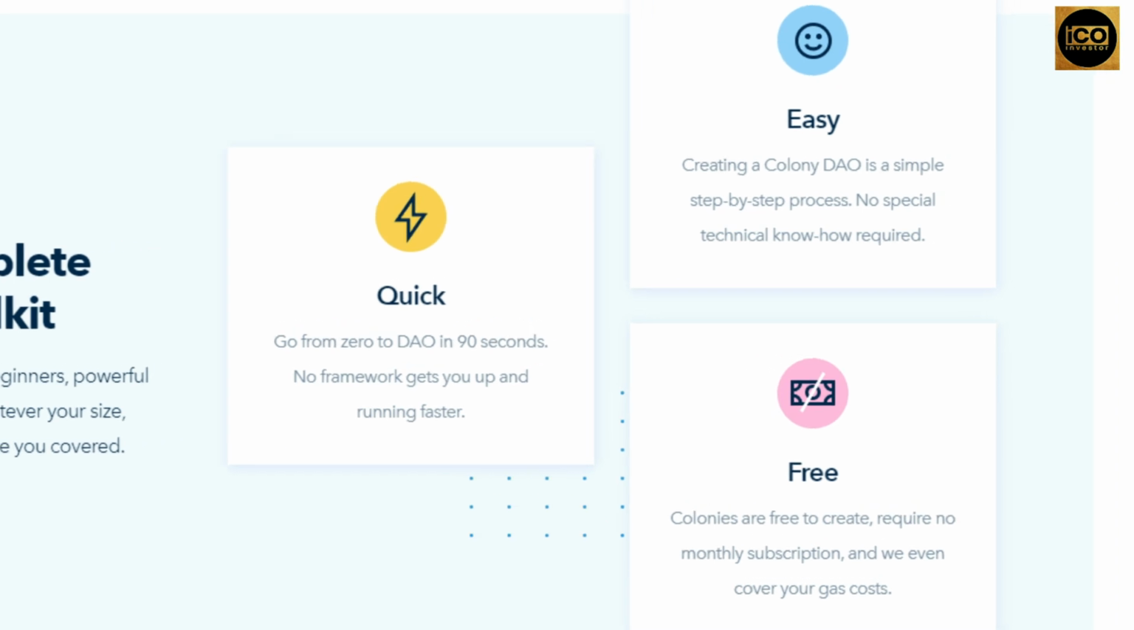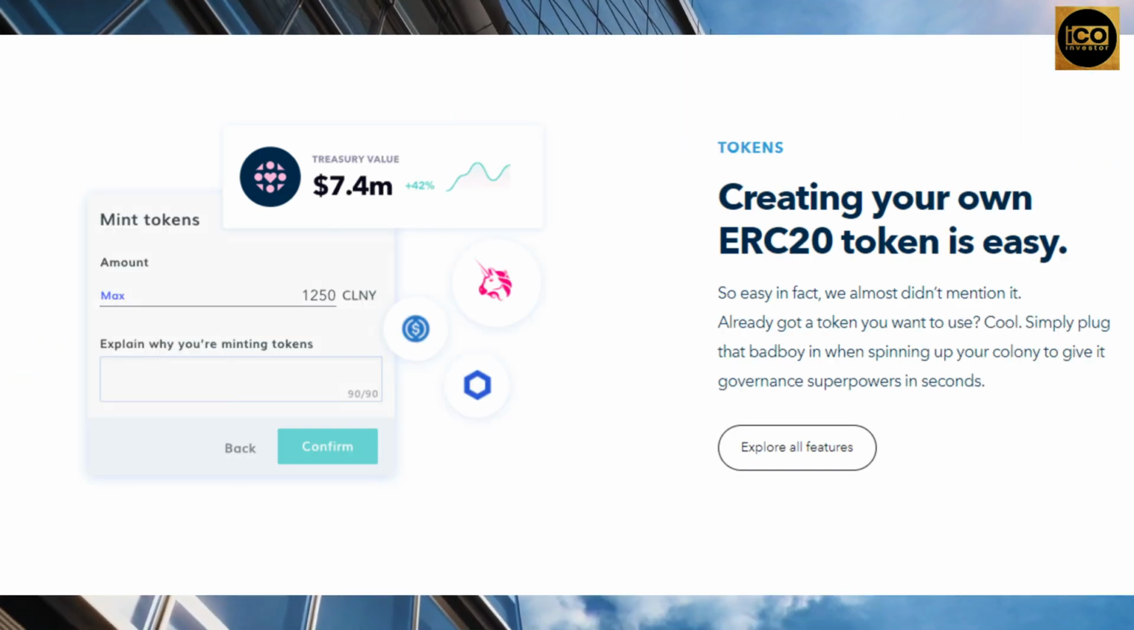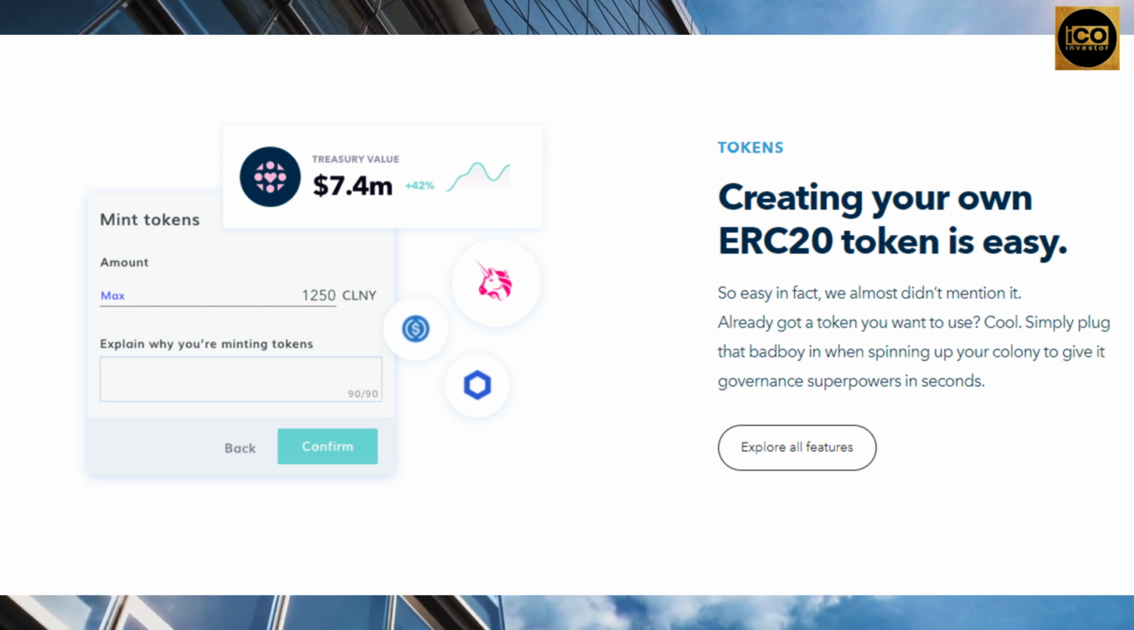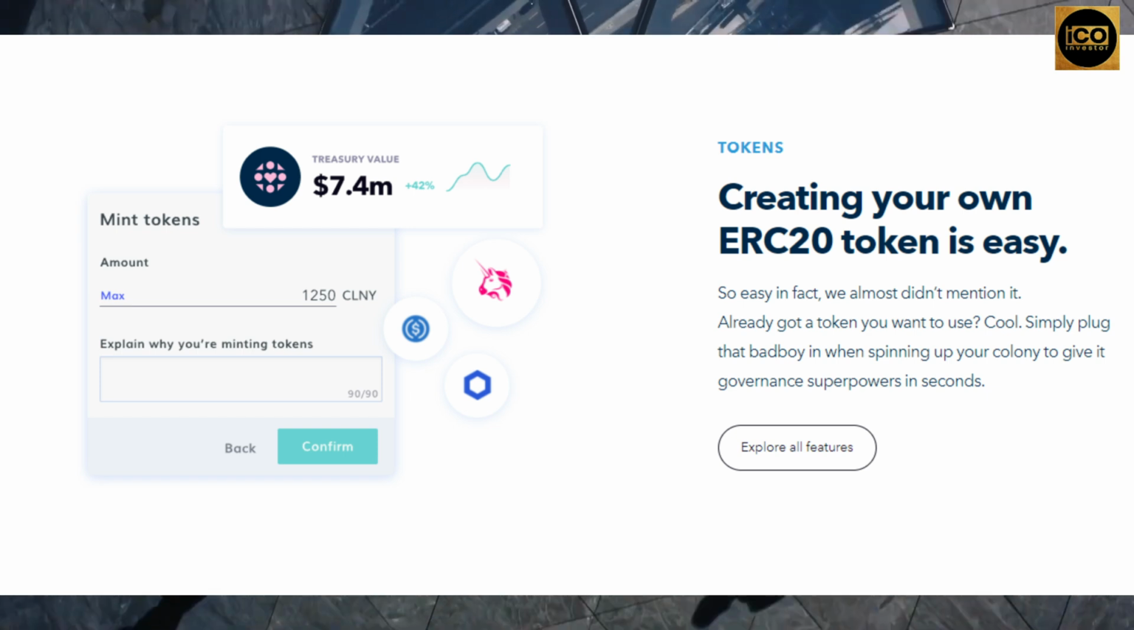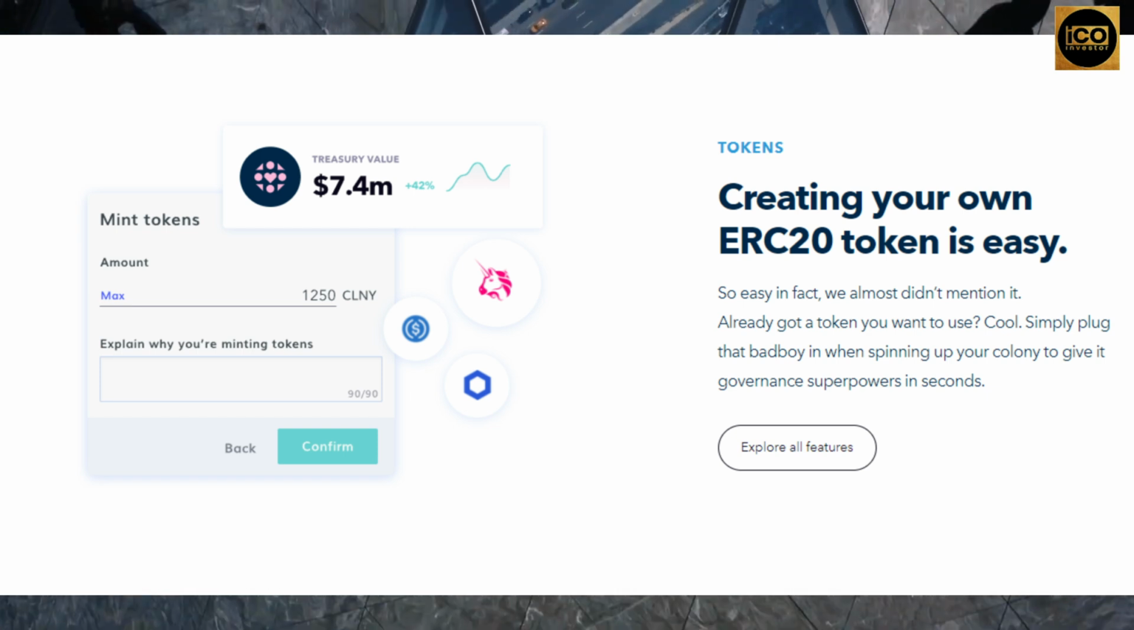Go from zero to DAO in 90 seconds. No framework gets you up and running faster. Creating your own ERC20 token is easy. Colony nearly didn't mention anything because it was so simple. Do you already have a token that you'd want to use? Cool. Simply put that bad boy in while starting up your Colony to provide it governance abilities in seconds.